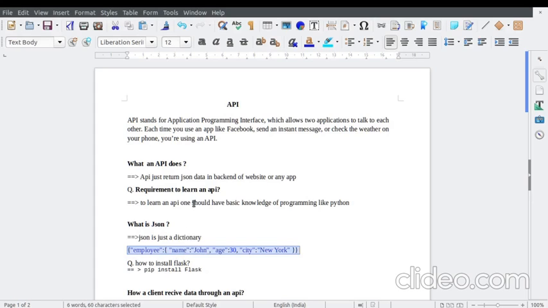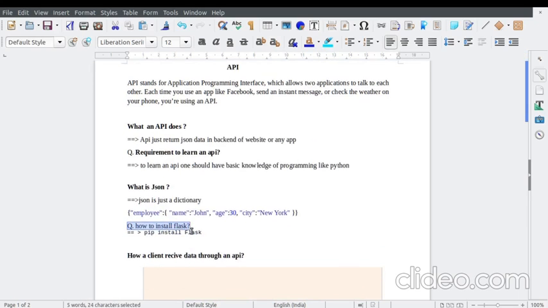Now the question is, what's the requirement to learn an API? One should have basic programming knowledge like Python, if-else, for loop, ladder of if-else. Just the basics are enough. We will learn this API using Flask. Flask is a Python library. To install Flask, you need to run this command: pip install Flask.